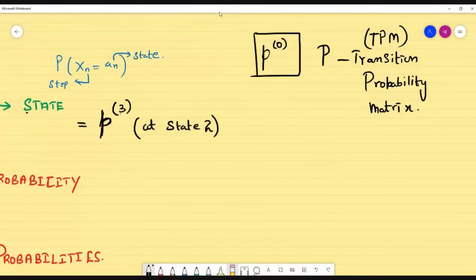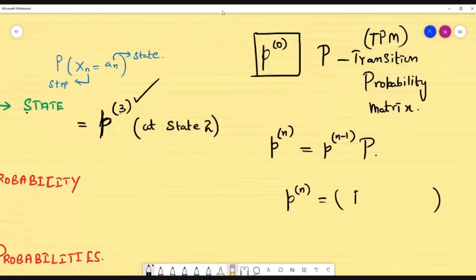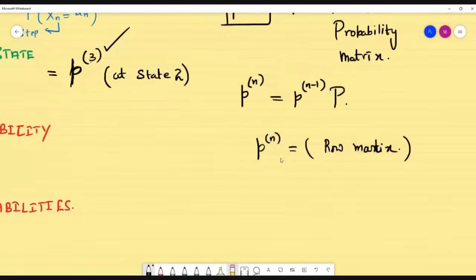So now how to find the next value? Suppose for the problem you need to find p3. So the formula is pn is equal to pn minus 1 into P. And remember, students, this pn is always a row matrix. It contains exactly one row and the number of columns according to the problem, students. So if you want to find p3, first you need to find p1, and p0 is the row matrix given, multiply with this matrix.